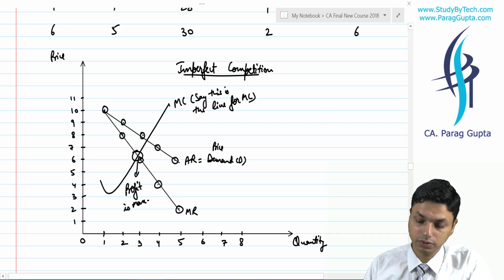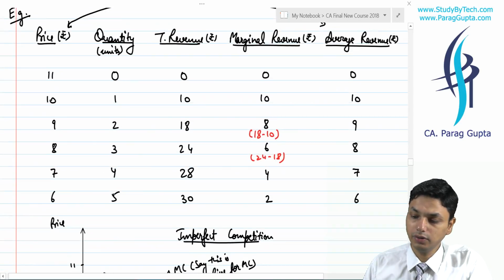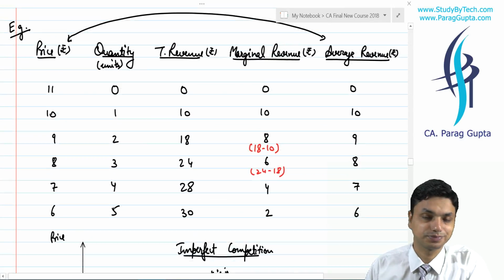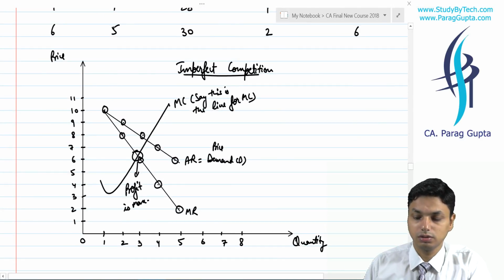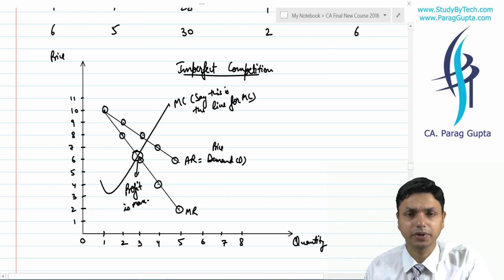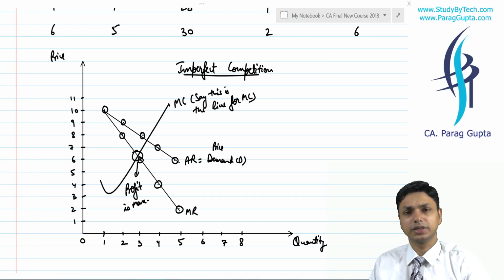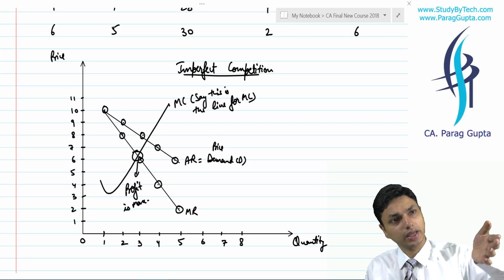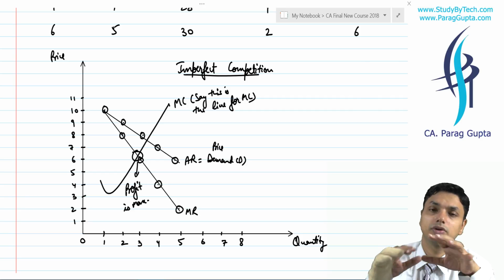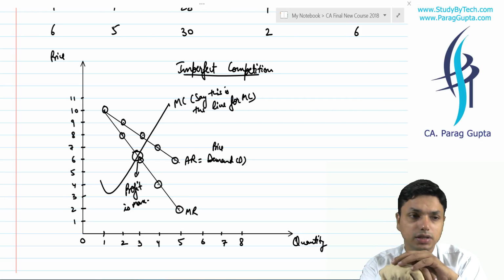Marginal revenue decreases, and we understood this with an example of a formula. It may increase at the beginning, and at a later stage it will decrease. This decrease in marginal cost or increase in marginal revenue at the start is because of, you will say, diminishing returns to scale.